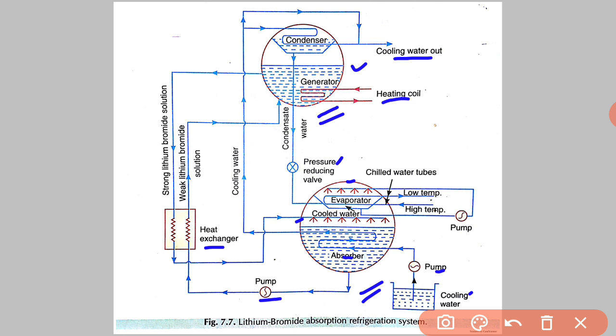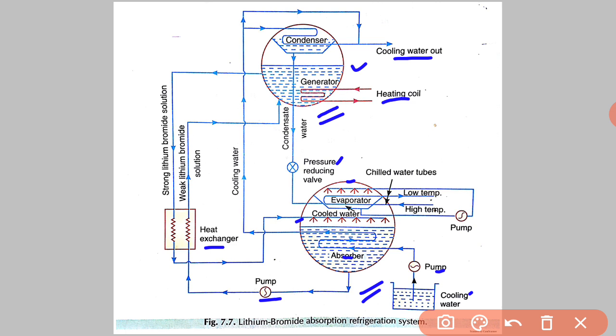Now we are going to see the principle of operation. The water from the air conditioning coils or process equipment is chilled and pumped through the chilled water tubes in the evaporator, giving up heat to the refrigerant water spread over the tubes. Since the pressure inside the evaporator is low, the refrigerant water evaporates.